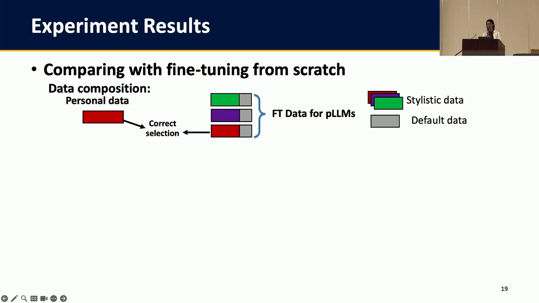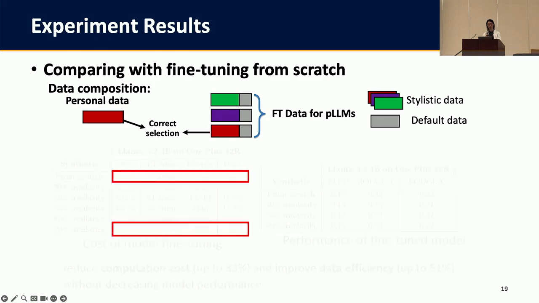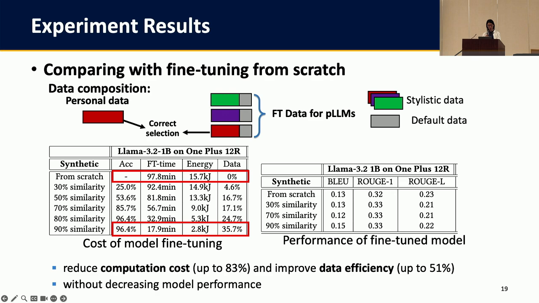In this way, we can measure the similarity by the percentage of stylized data in the fine-tuning data of the LLM. In the right figure, we can find that Expert can achieve high selection accuracy when the similarity is larger than 70%. And thanks to this high accuracy, Expert can significantly reduce the computing cost and improve the data efficiency.